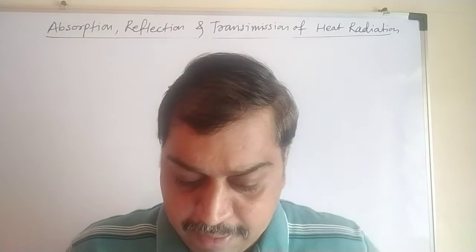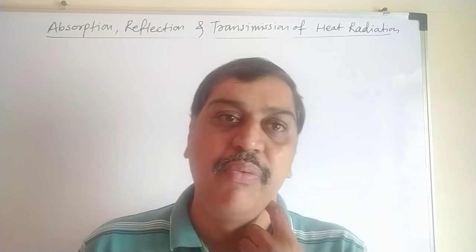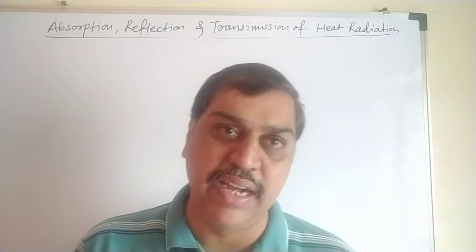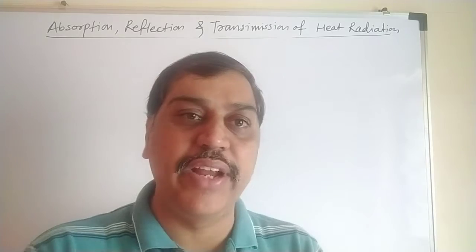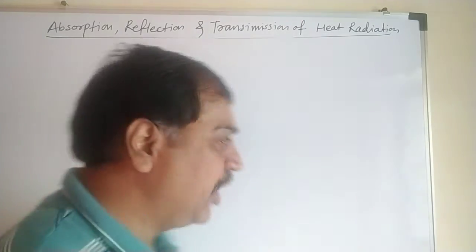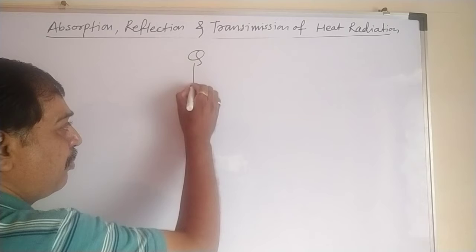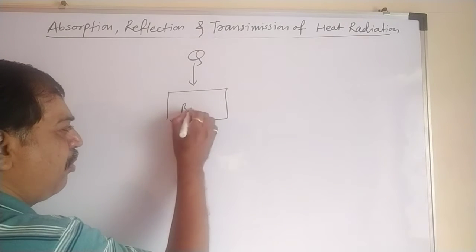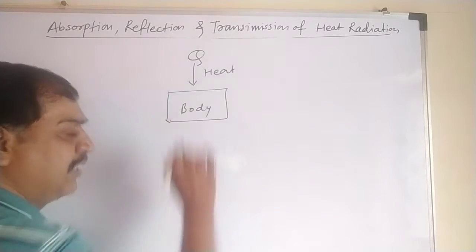Now let's go to the interaction of thermal radiation with matter. When this thermal radiation is incident on matter, how will it interact with it, that we have to see. Suppose Q amount of heat is incident on a body. Suppose this is any body on which Q amount of heat is incident.